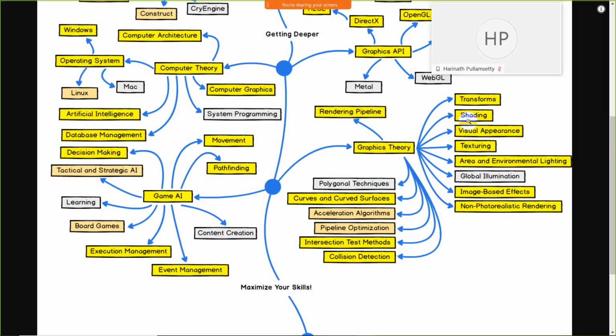After that, texturing. Texture means some wall, and some tiles. These come under the texturing part. And area and environmental lighting. For this I don't need to tell you, because area and environmental lighting are the basic and mandatory part of game development. After that, global illumination. Global illumination depends upon the nature of your games. After that, image based effect.